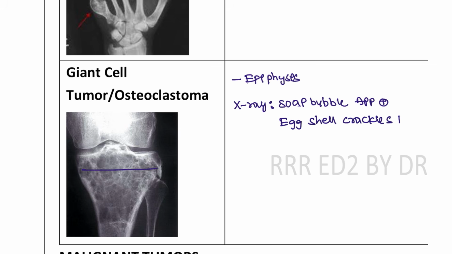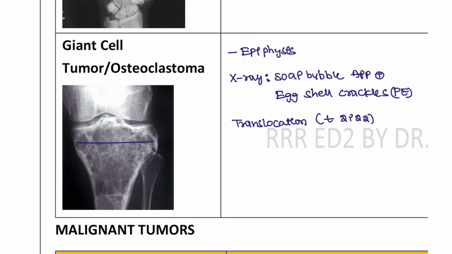On examination you may hear eggshell crackles, and this is associated with translocations 12 and 22. Some translocations, like trisomy 21 and 12, are also going to be associated with it. When you do the biopsy, you are going to see the giant cells. The giant cell tumor will show giant types of cells.